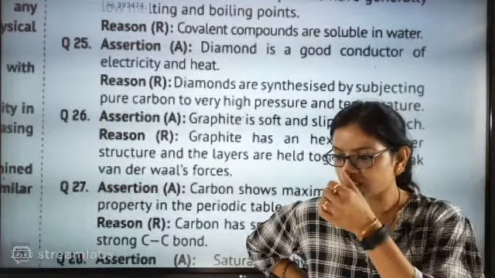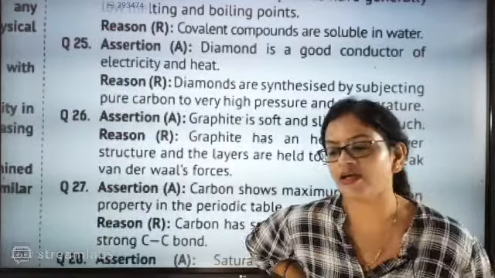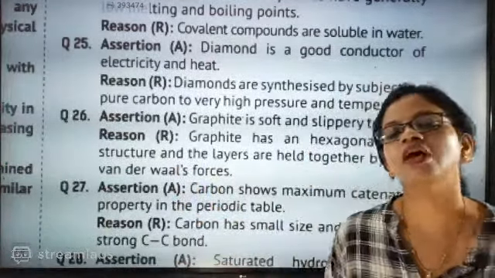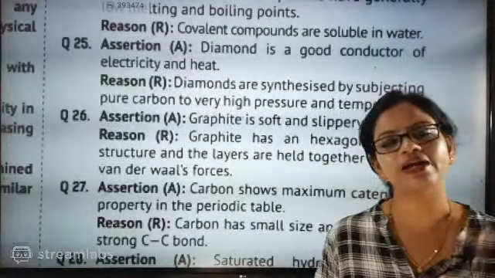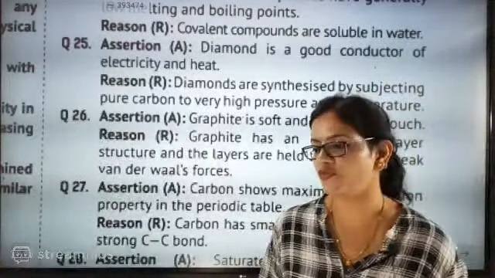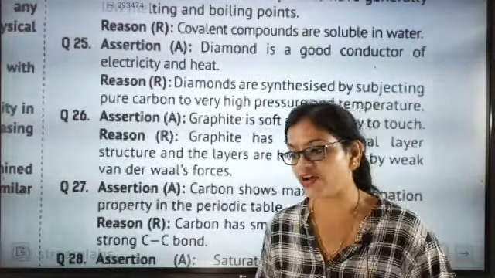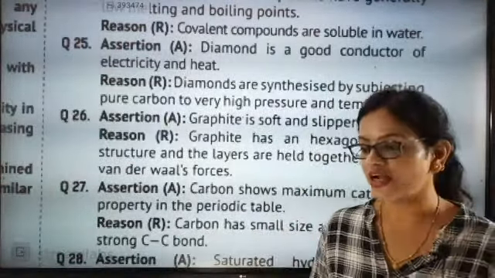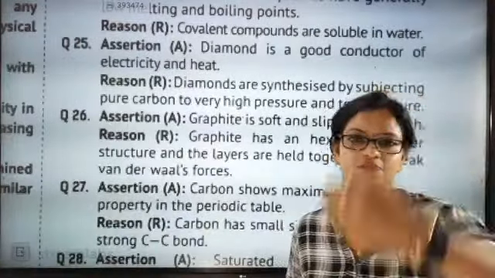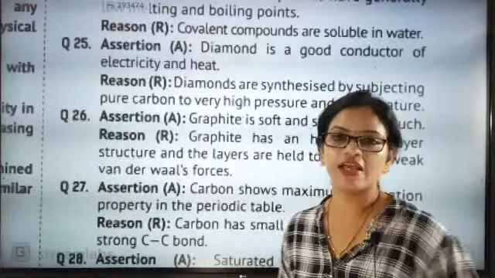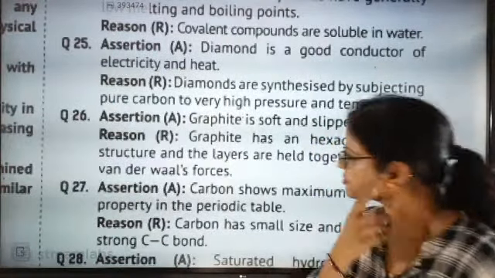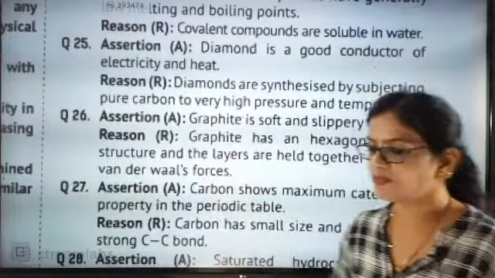Akshay is absolutely correct. So you have to understand that this is the reason graphite is soft, because it has free electrons and the layers are bound by weak van der Waals force of attraction. Since weak van der Waals force of attraction will be there and one free electron will be there, I told you the bond will be dancing. Because of that they are weak, and they are soft and slippery to touch, okay.